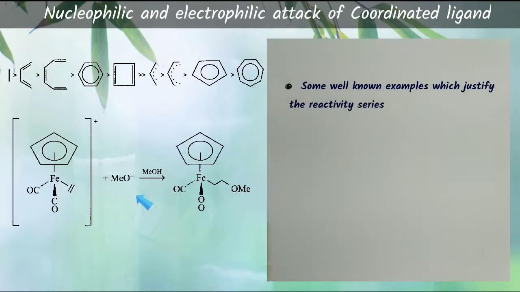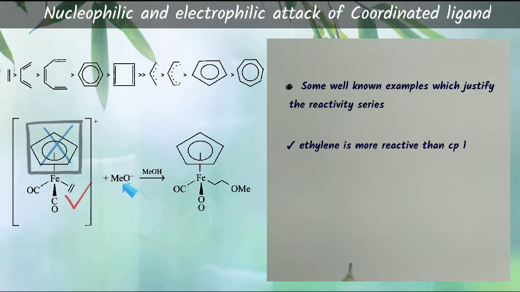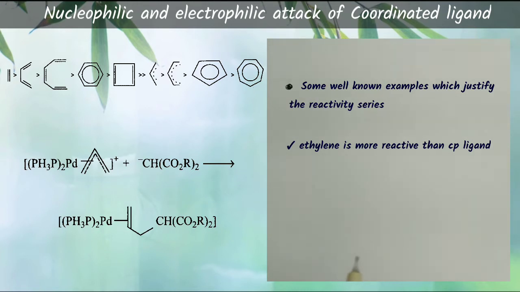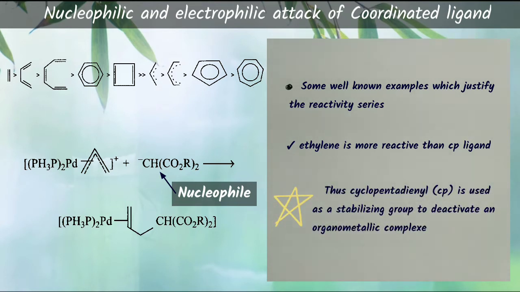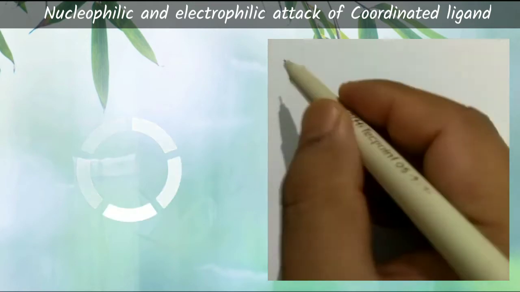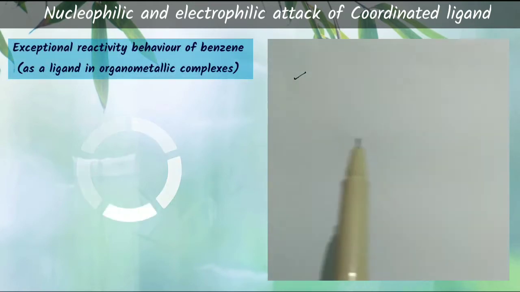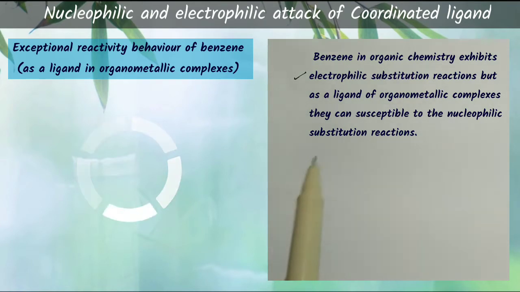Here the nucleophile will attack the ethylene ligand, as it is more reactive than the cyclopentadienyl ligand. In the second example also, the nucleophile will not attack the aromatic ring. That's why cyclopentadienyl is usually used as a stabilizing ligand in organometallic chemistry, because of its stability towards nucleophilic attack. Interestingly, you will observe some exceptional reactivity behavior of benzene as a ligand in organometallic complexes.